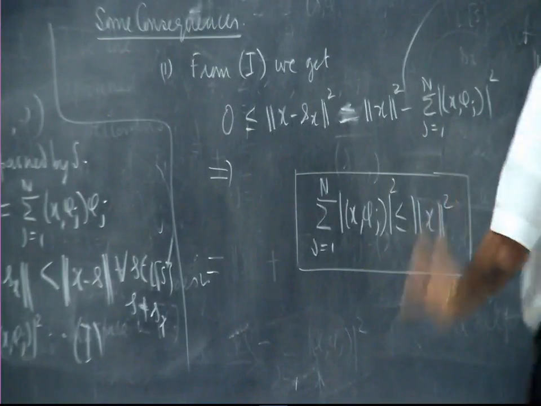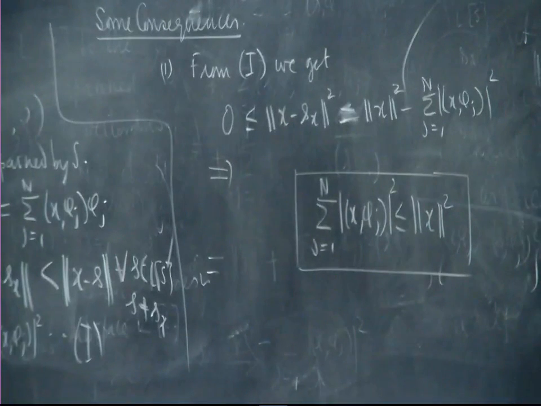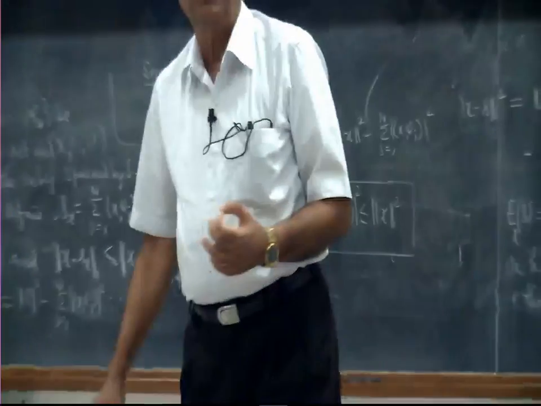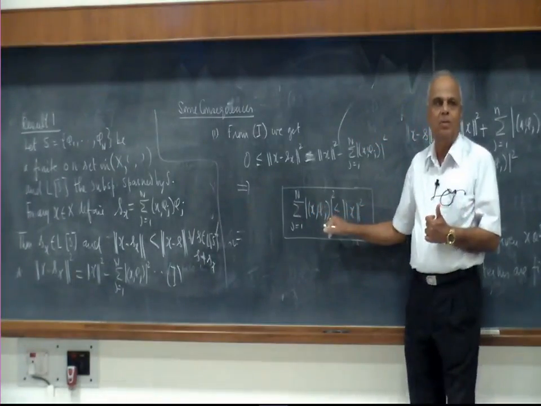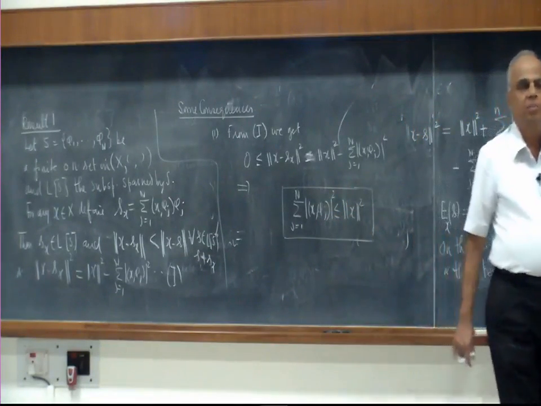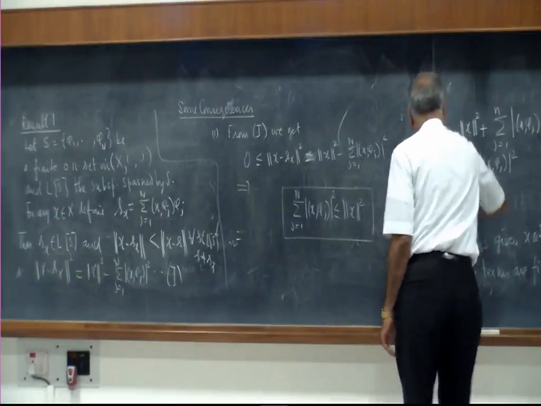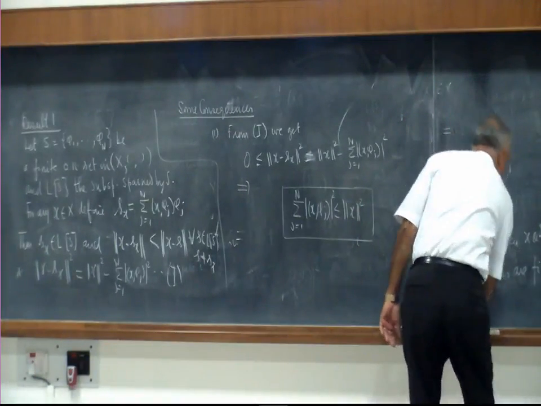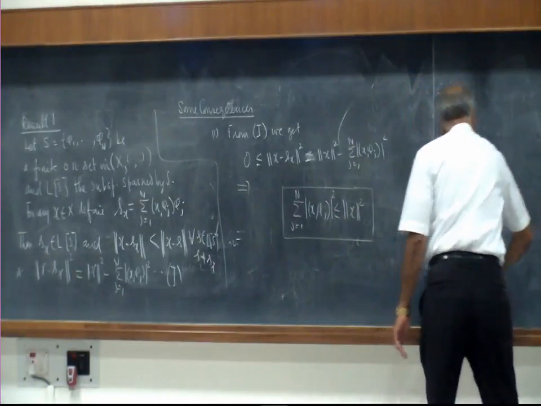So what does this say finally? If you have any finite number of orthonormal vectors phi 1, phi 2, ..., phi n, whatever be the n, and you take the components of any vector along these orthonormal vectors, the sum of the squares cannot exceed the norm squared of the original vector. So that is consequence 1. You will see slowly that we are connecting to what we did with L2 of omega soon.